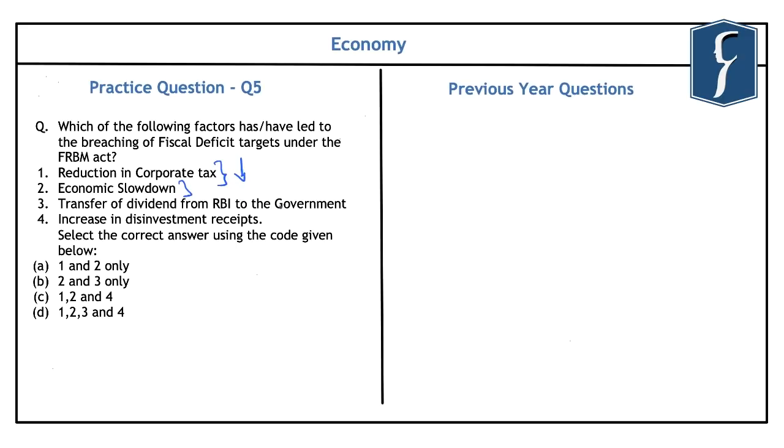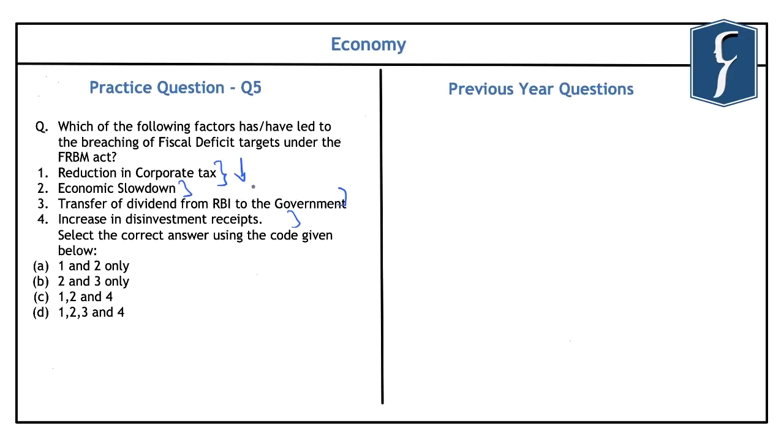However, these two other factors that have been given in statements 3 and 4 have led to an increase in the government's income or government's revenue. However, this increase in revenue, because of the transfer of dividend from the Reserve Bank of India to the government and the increase in disinvestment receipts, has not been able to compensate the reduced revenue because of the reduction in corporate tax or